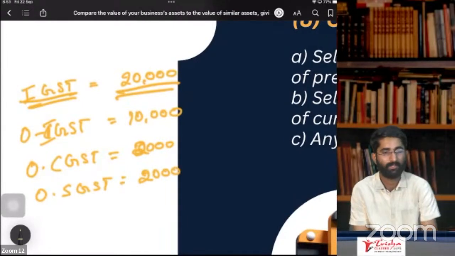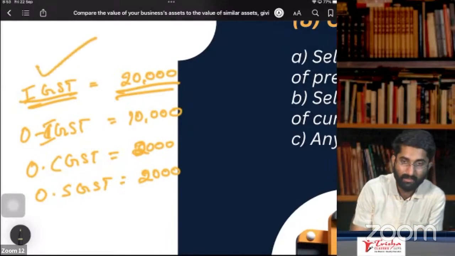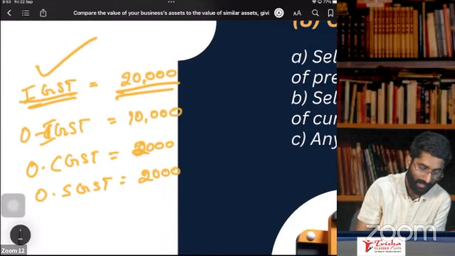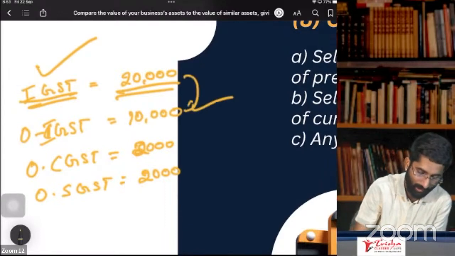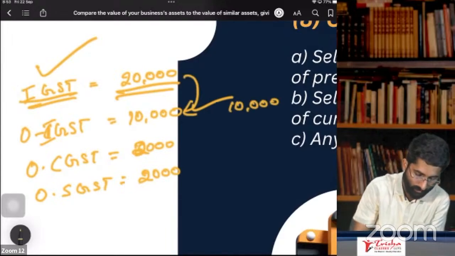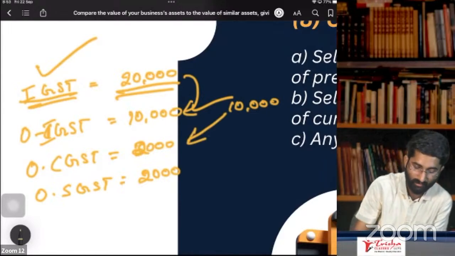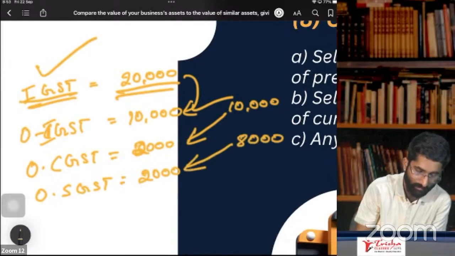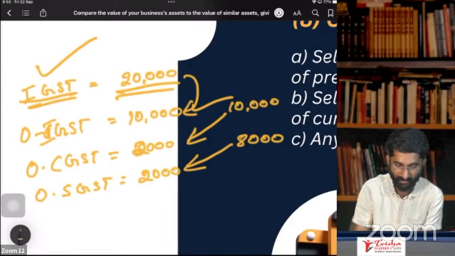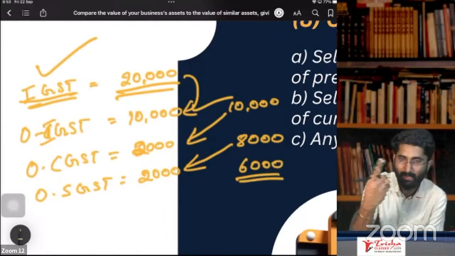What do you do now? Input IGST: first, you will set it off against the output IGST liability. Once you set off, 10,000 is left. This 10,000, you have to use first for CGST. Out of 10,000, you deduct 2,000. How much is left? 8,000. Now you have to use it for SGST. If you use it, 6,000 is left now.